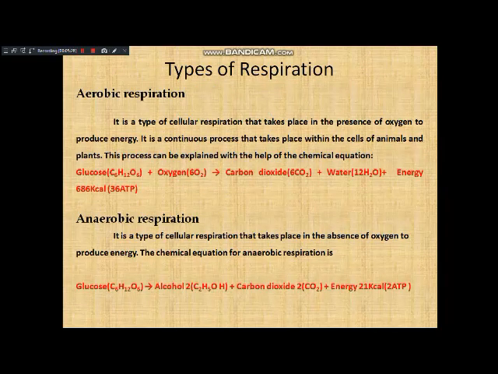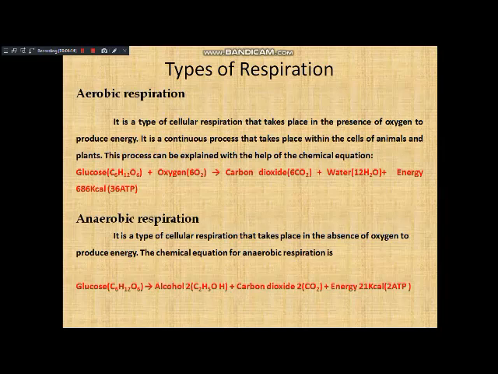Now come to what the types of respiration are. Respiration is broadly categorized into two types. The first one is called aerobic respiration. The second one is called anaerobic respiration. What is aerobic respiration? Aerobic respiration is the respiration which takes place in the presence of oxygen. In this also food material is oxidized and energy is released, but the reactions take place in the presence of oxygen.